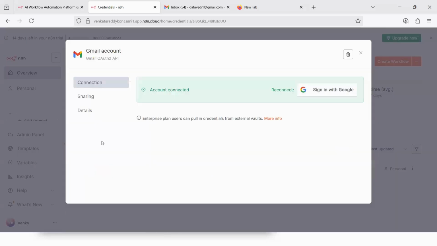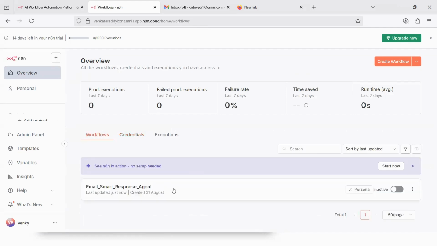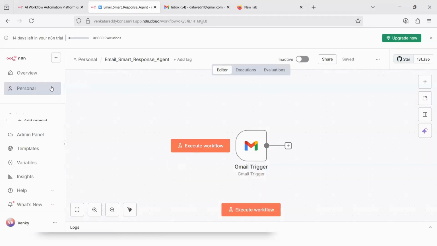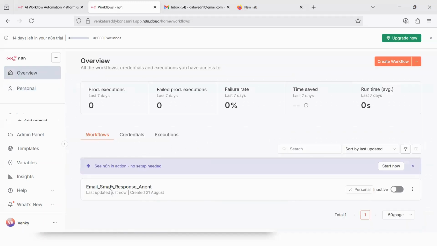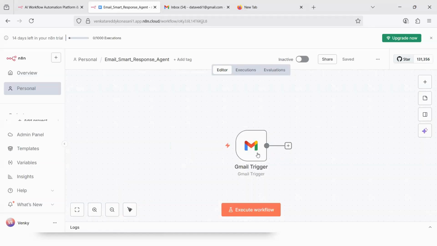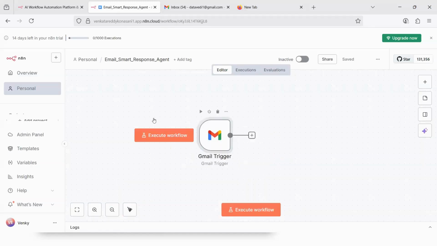Let us go back to our workflows and then click on this. I'm hoping that you're able to maneuver and navigate easily. So whenever you have a doubt how to access the workflow, on the left hand side, you go to overview. You will see your workflows here under the workflow section. Click on the workflow that you are working on. As of now, we have added the Gmail trigger node.